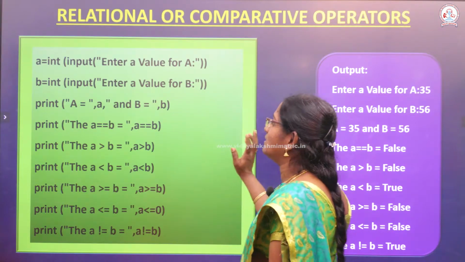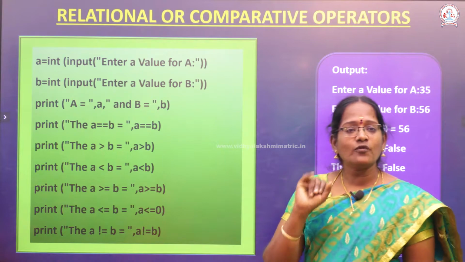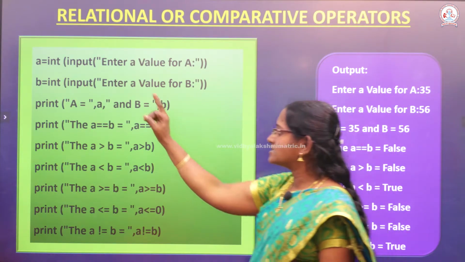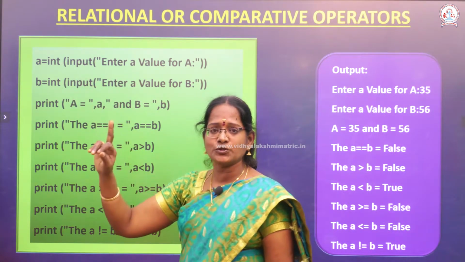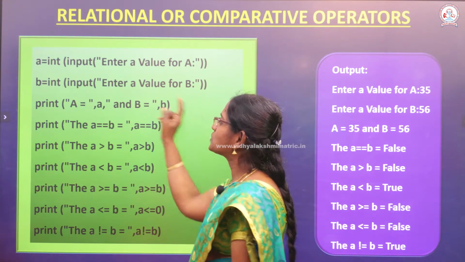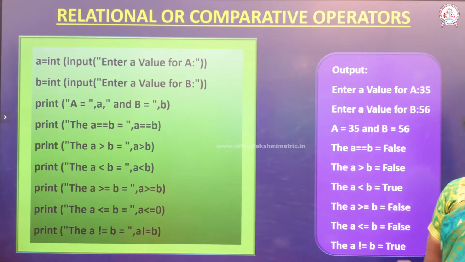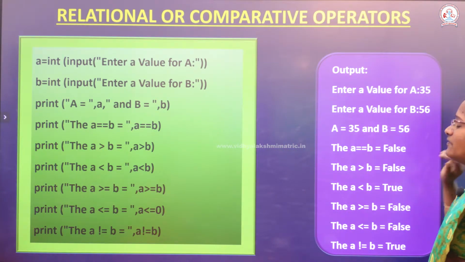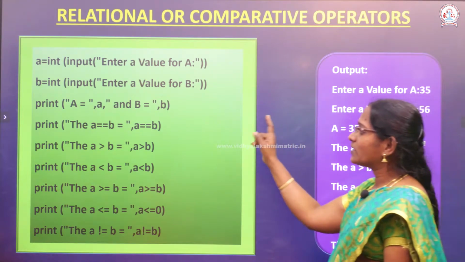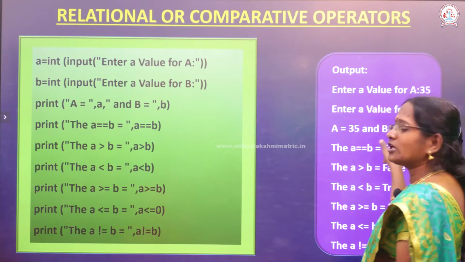In this example, first enter a number, second enter a number. Already we know the use of the int statement. The int function helps you convert string data to integer data. So already we assign the value. In this example, first we enter the A value as 35, next we enter the B value as 56. Now you calculate: is A equal to B? No, A is not equal to B.